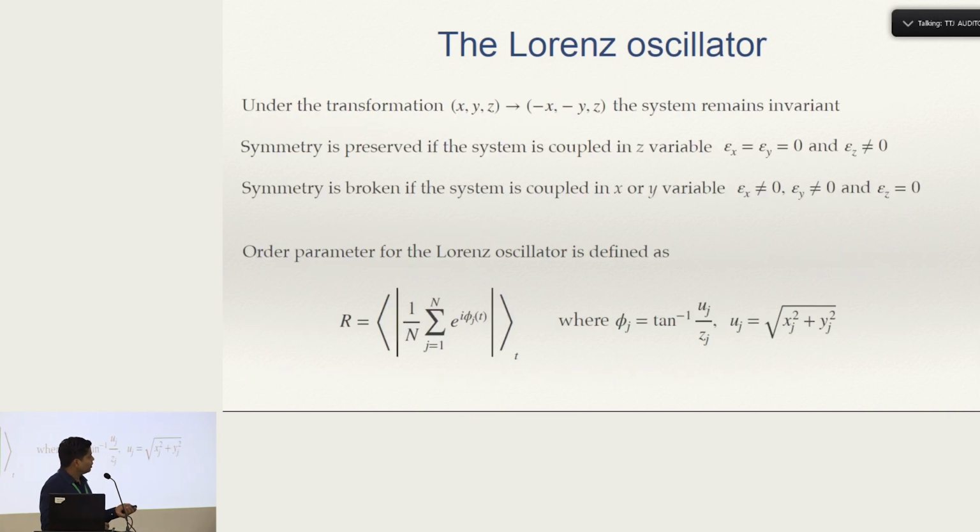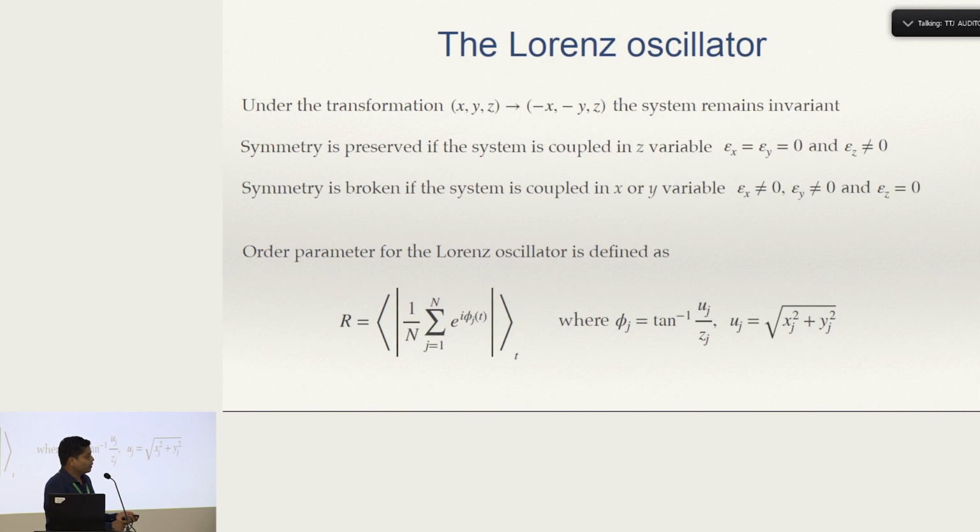One of the important aspects of the Lorenz system is that under these transformations, the system remains invariant. This means that if we couple the system in the z variable, with epsilon z as the coupling strength for the z variable, and set the coupling strength in x and y equal to 0, the symmetry is preserved. Whereas if either of these couplings, or both of them, are not equal to 0 and epsilon z is equal to 0, the symmetry is broken.